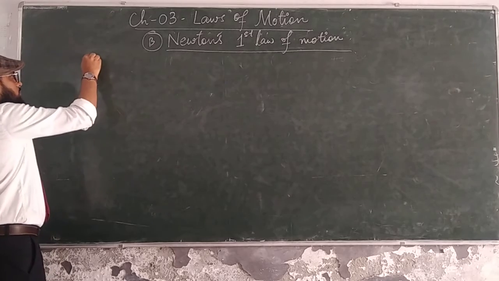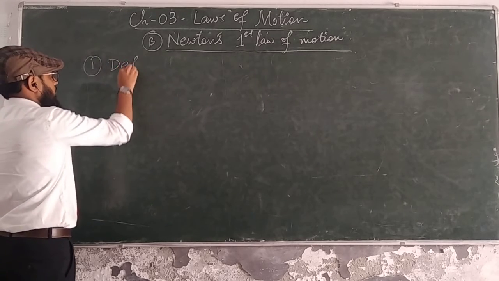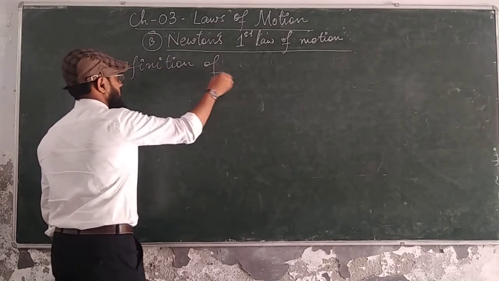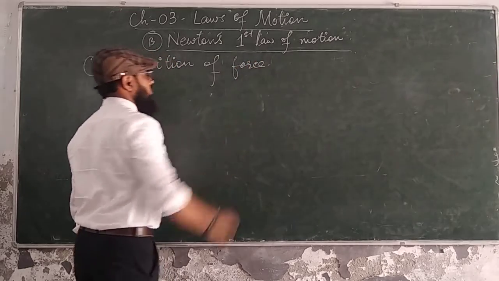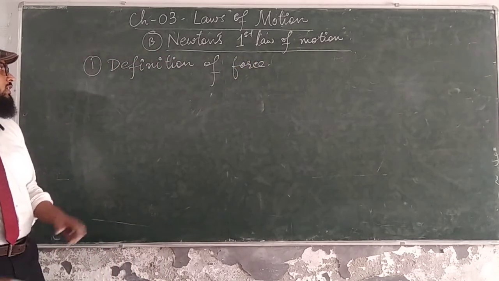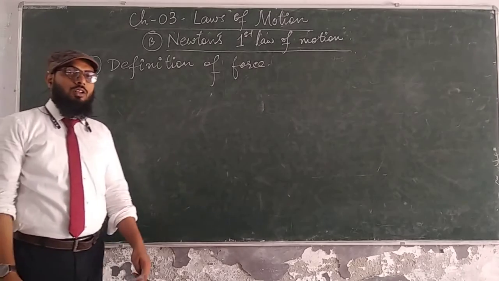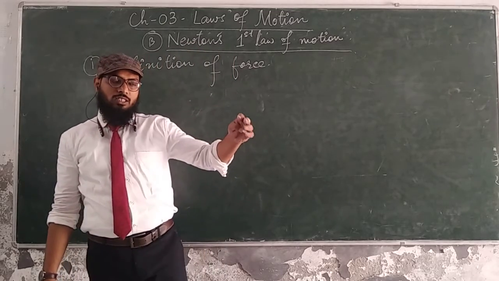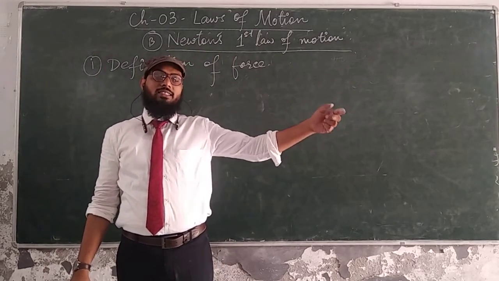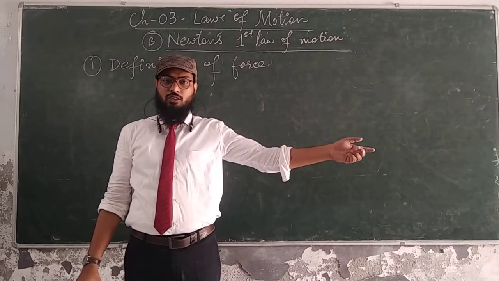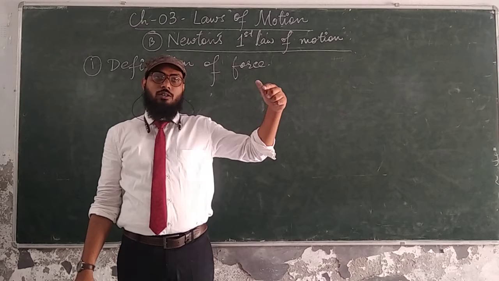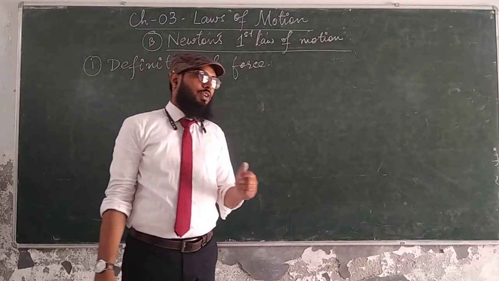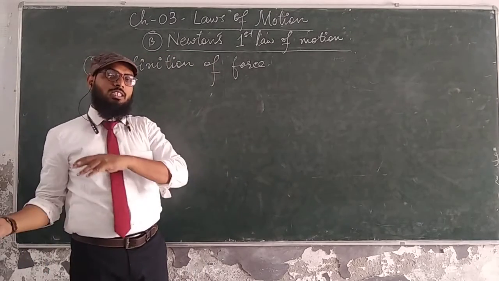So what will the second law give you? It gives you the definition of force. How? If anybody asks what the first law gives you, the first law gives us the definition of force. How? In the first law we state that everybody continues its state of rest and state of motion until and unless an external agent changes its state, and an external agent makes this body do so. So we know the external agent is force, so we can reverse the statement.